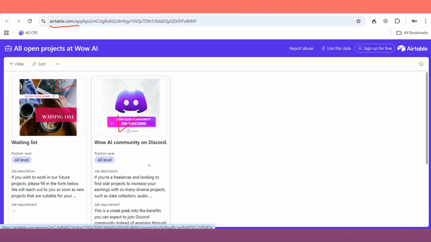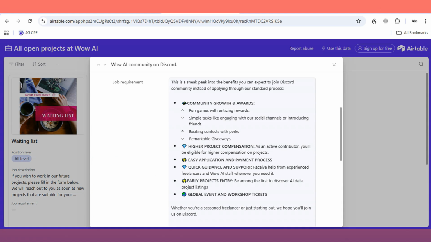So you have to open the Discord account, right? Now, personally, I'm not much of a fan of Discord, and I haven't really created an account on Discord, but in this instance, I did. Now, they say Wow AI community on Discord. So these are some of the activities or features that they offer on their Discord: community growth and awards, higher project composition, and so on. So I recommend that you continue with the process of joining the Discord community, and you'll see a link that you'll need to click in order to go to the groups.